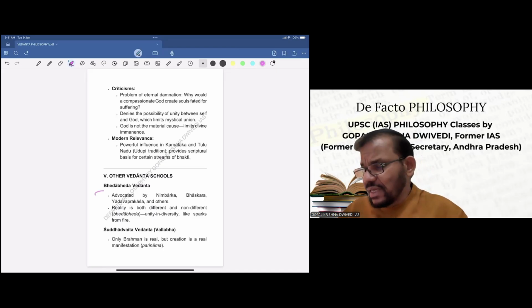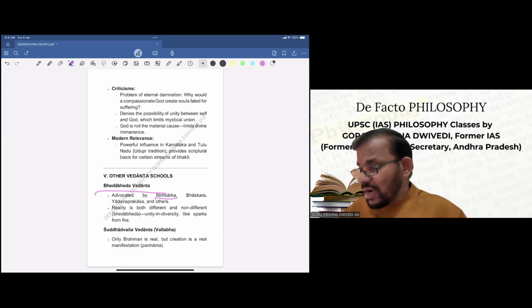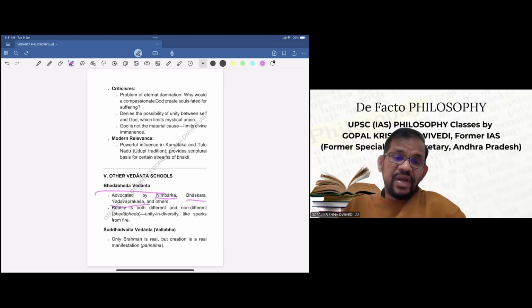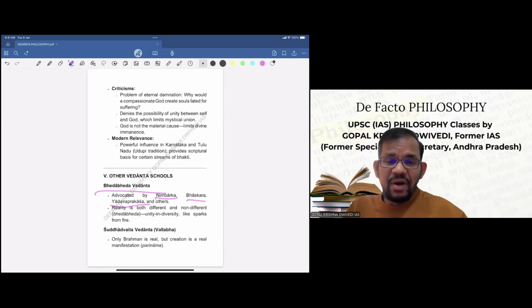First is Bhedabheda Vedanta. It was advocated by Nimbarka, Bhaskara, Yadava Prakasha and others. In it, reality is both different and non-different. Unity in diversity, like sparks from fire. So this was one school advocated by Nimbarka and Bhaskara.